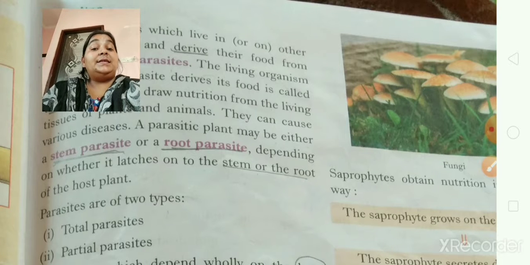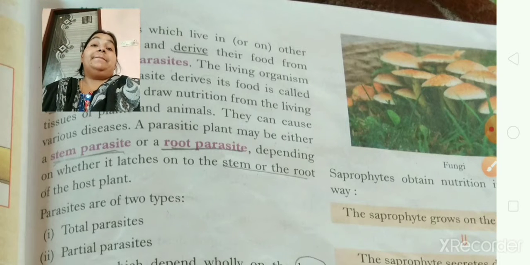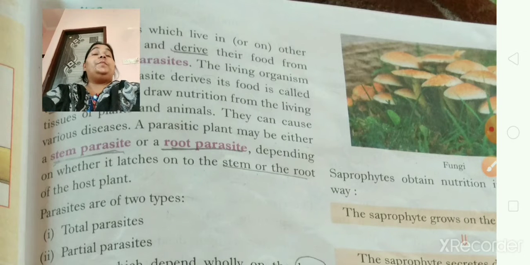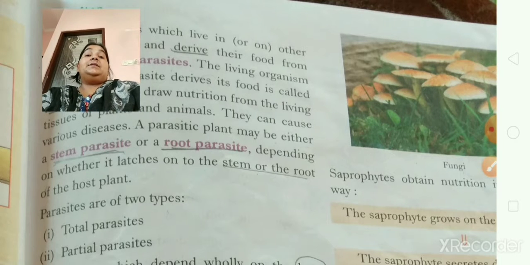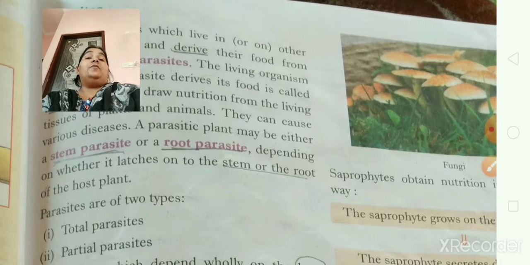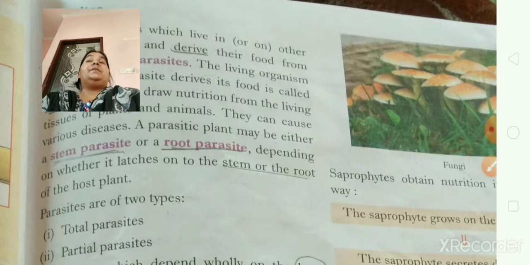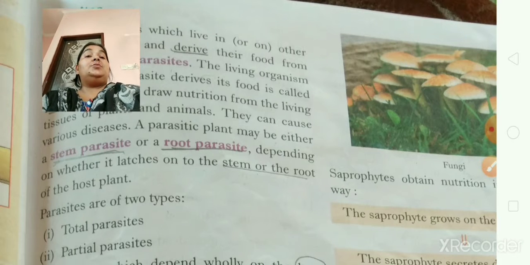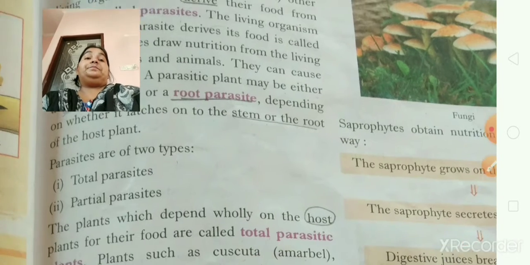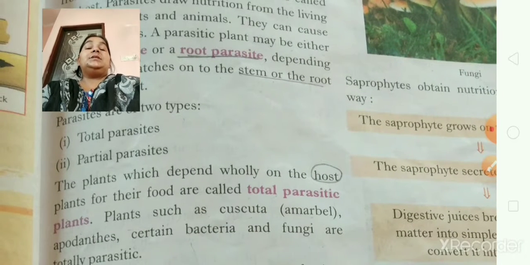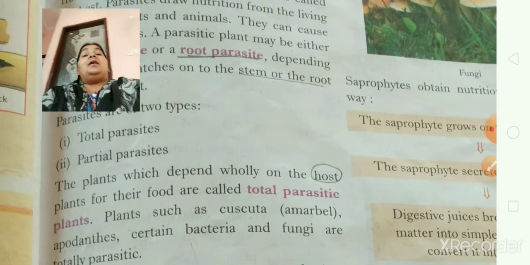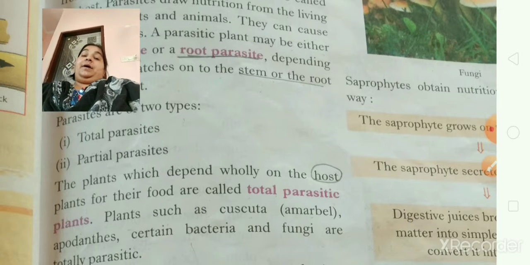But the parasitic plants may either be stem parasites or root parasites, depending on whether they latch onto the stem or the root of the host plants. ये जहाँ पे स्थित होते हैं वहीं से ये पैरासाइट प्लांट्स अपना फूड डिराइव, मीन्स प्राप्त कर लेते हैं, चाहे वो स्टेम से हो और चाहे वो रूट से हो. इसी के अकॉर्डिंग, just because of this only, there are two types of parasites.